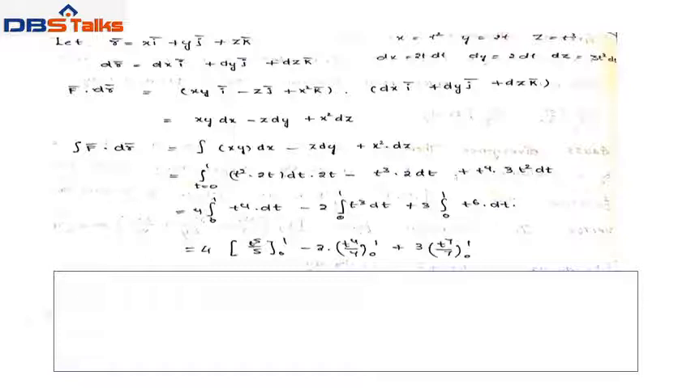That equals 4 into t power 4, whose integration is t power 5 by 5, with limits 0 to 1, minus 2 into t cube, whose integration is t power 4 by 4, with limits 0 to 1, plus 3 into t power 6, whose integration is t power 7 by 7, with limits 0 to 1. Then substitute t equal to 1 as the upper limit and t equal to 0 as the lower limit. We get 4 by 5 minus 2 by 4 plus 3 by 7. Finally, we get 51 by 70.